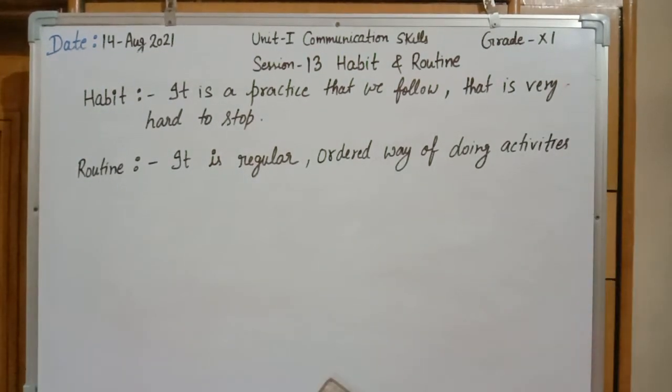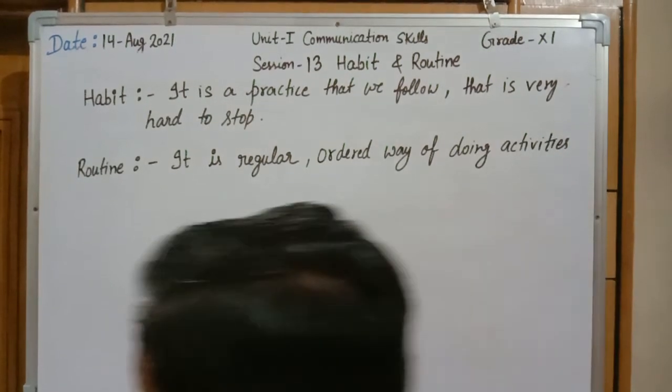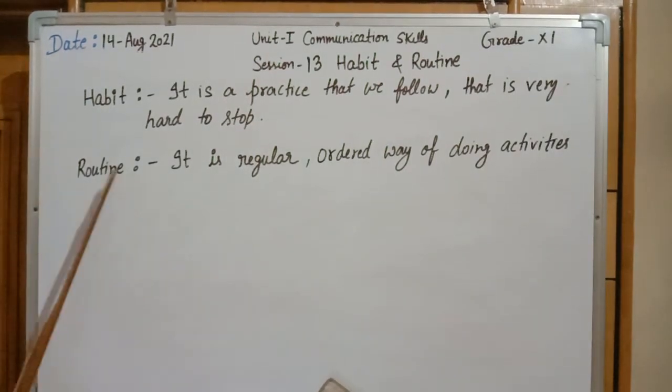Some steps are not in the form of work, but some activities that are performed in the form of work come under the category of routine. Those that are not in the form of work come under the category of habit. Take one example: every day I get up at 7 a.m. I take a bath at 7:30. I have my breakfast at 8.